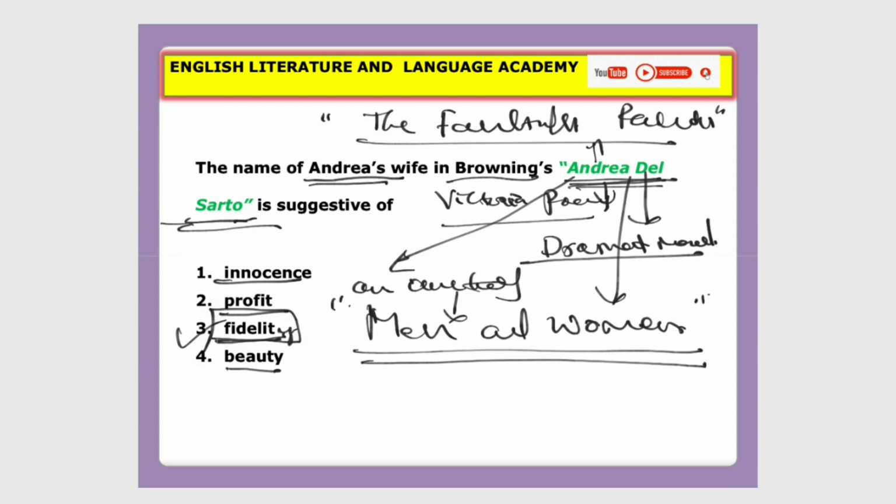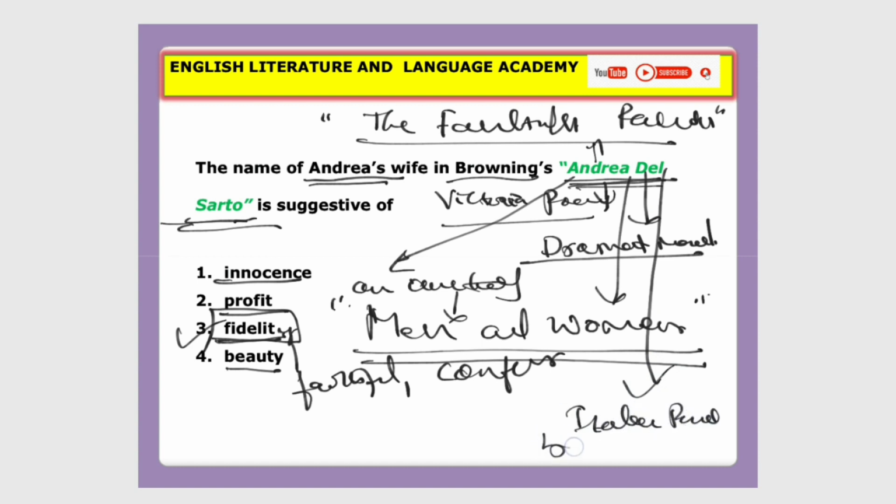Look at the word, fidelity means faithful and confidence. Andrea del Sarto is a famous Italian painter of the Renaissance. So this is very important. He was the only poet, Robert Browning, who was deeply influenced by the Renaissance art and architecture, especially paintings.